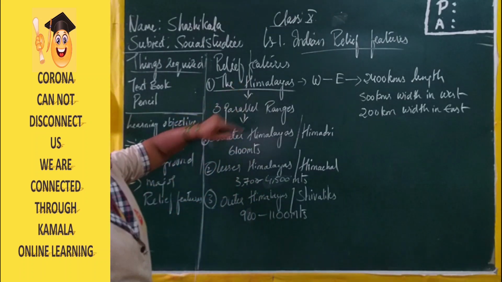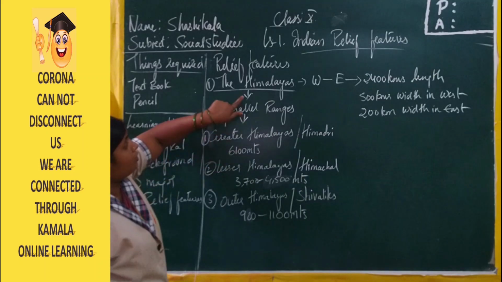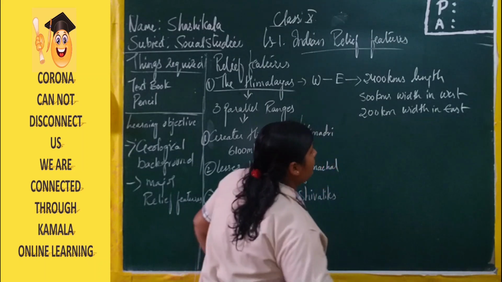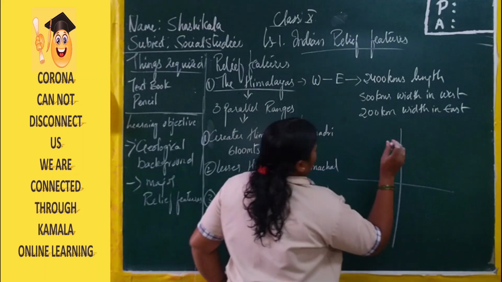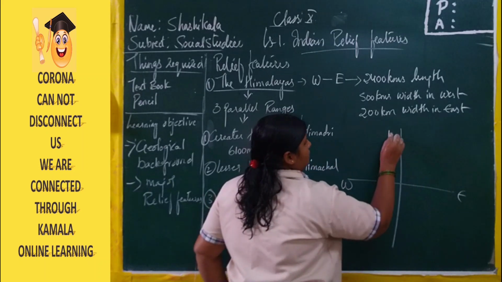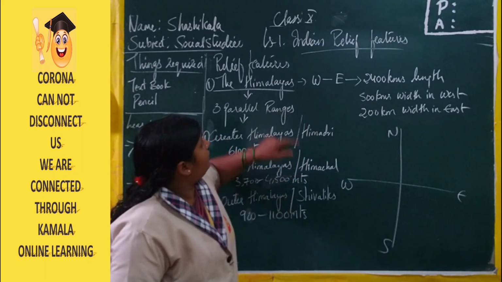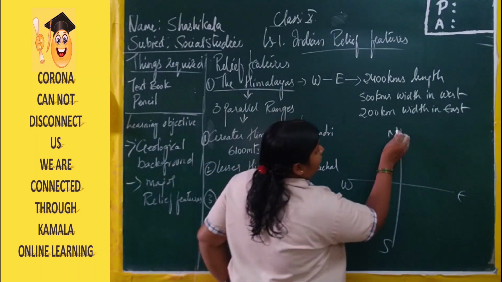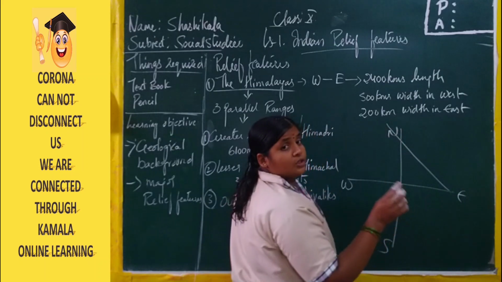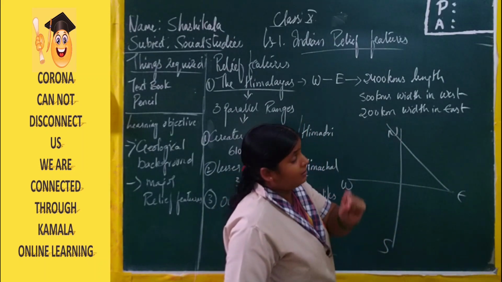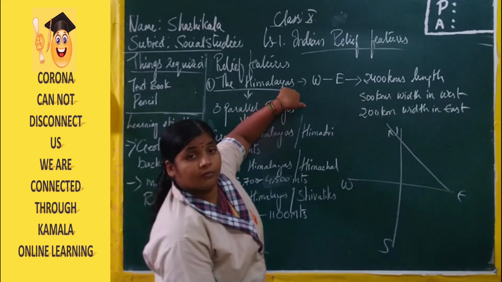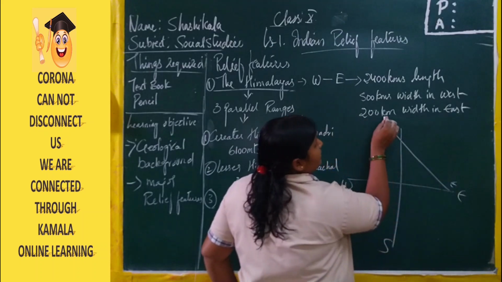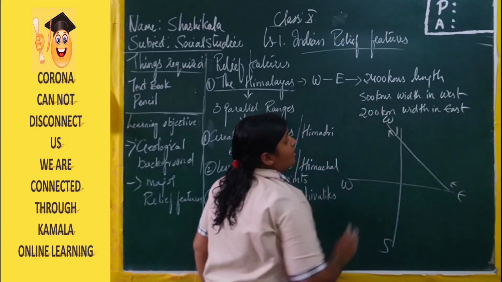The first important relief feature of India is the Himalayas. We already know that India has four directions, and the Himalayas lie towards the north. Whichever direction you take, we always have to consider east and west. The Himalayas start from the north, but the right side will be considered the east, and the left side will be considered the west.